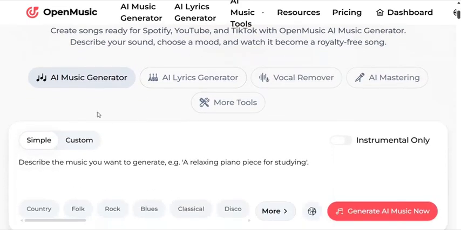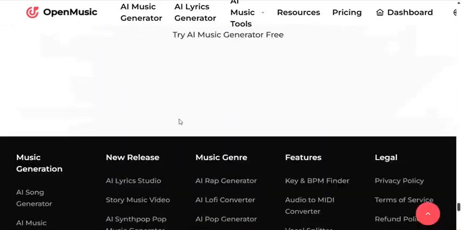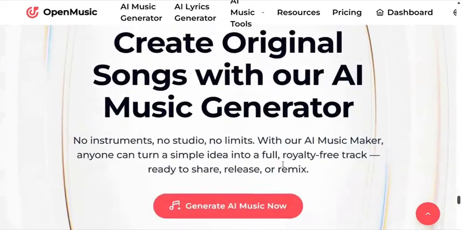Now when you come down here, you can see them here again: AI music generator, lyrics, mastering, tools. When you click on tools here, for example, you are going to see a lot of different types of tools. As you can see, this platform offers all these things. So if you are into music or you want to start music, you can get started with all this.